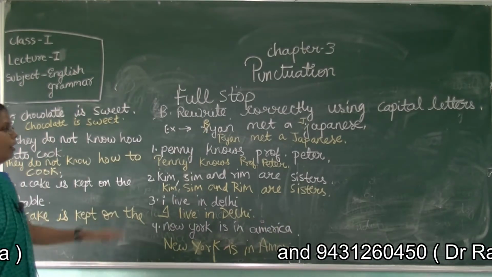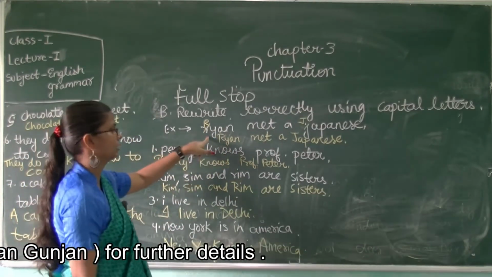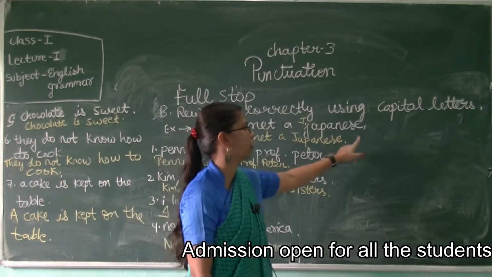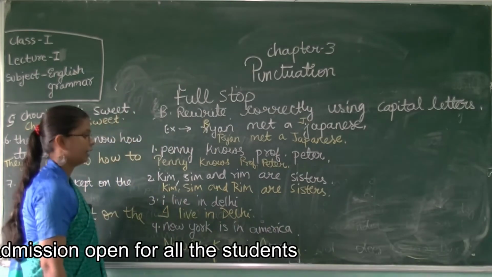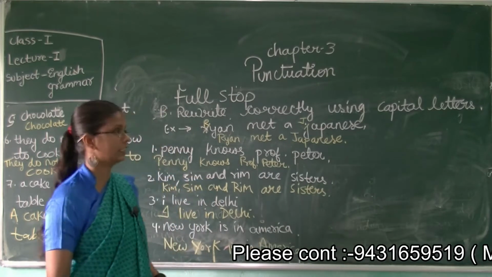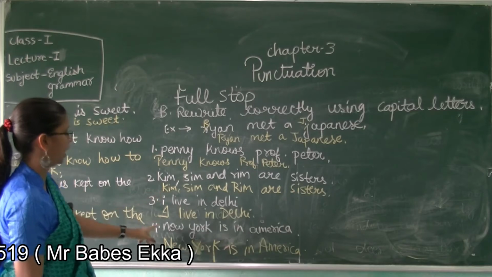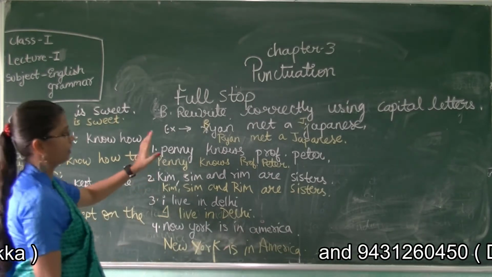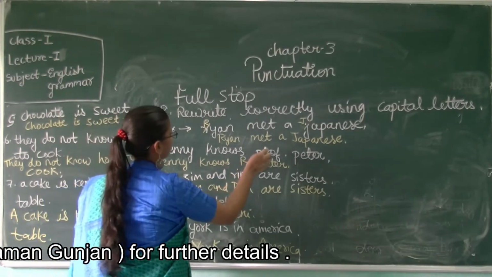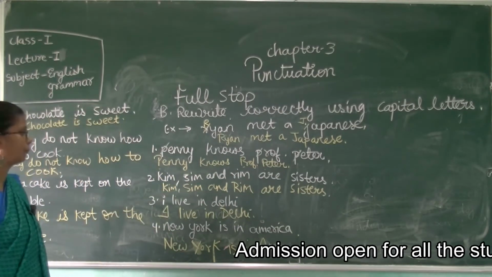So children, whenever you are writing a sentence, you just see whether the first letter begins with a capital letter or not, whether a full stop is given or not. Okay. And if it is a question, then see whether the question mark is there or not. So these are the answers. In yellow I have written. So just write down in your copy and cross it down in your book like this. And after that you can write this capital P.